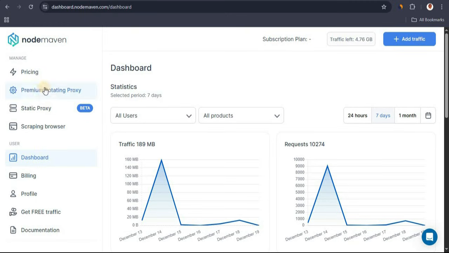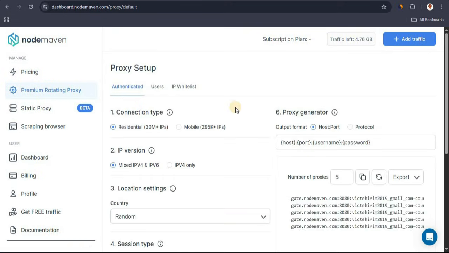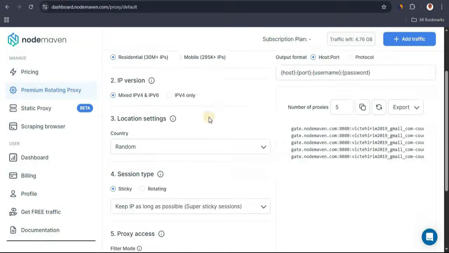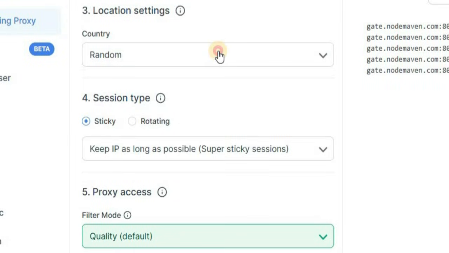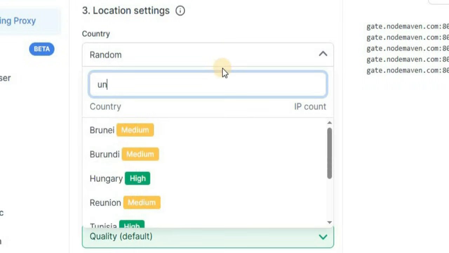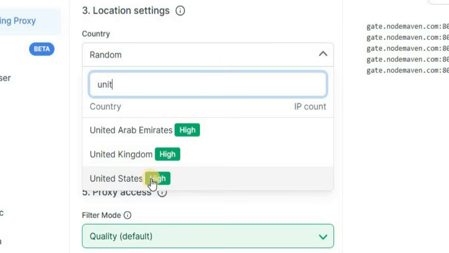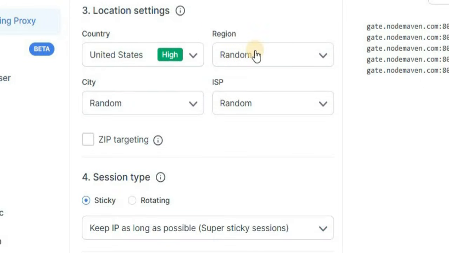Okay, so for that, easily click over here where it says premium rotating proxies. Once you click on that, you're going to be redirected straight to this page. Now you just want to go ahead and set a little bit of settings. So scroll down here, over here where it says random countries, click on the drop down arrow and set this on United States. Okay, so search for United States and click on that, and after that you want to go ahead and select a region.